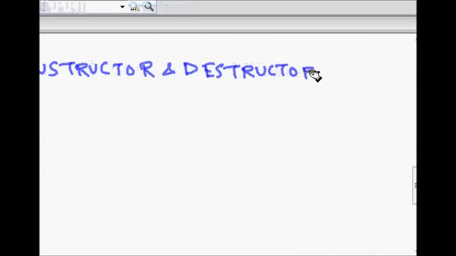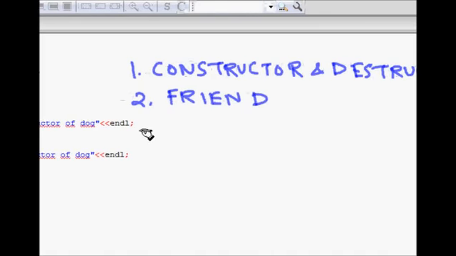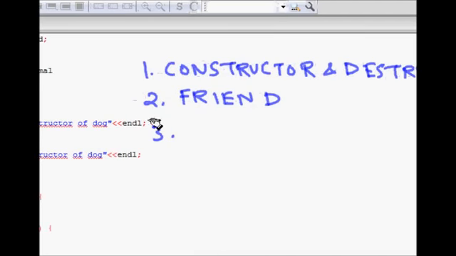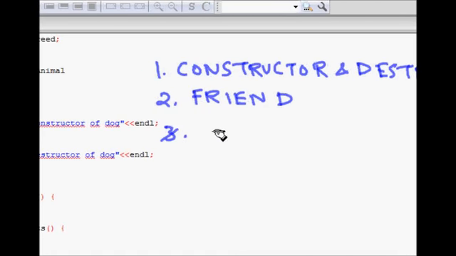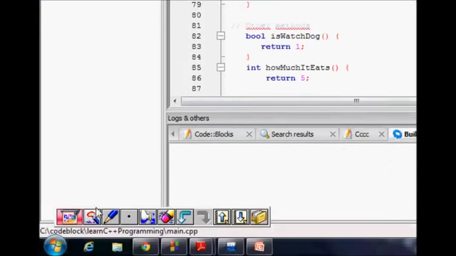We also don't derive friend functions or friend classes, which we will see later, and the assignment operator is not derived either. In this class we saw what inheritance is and how it helps. I hope you understand this. Thanks a lot.